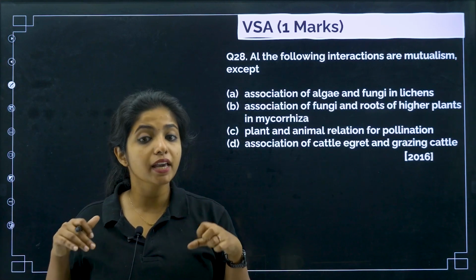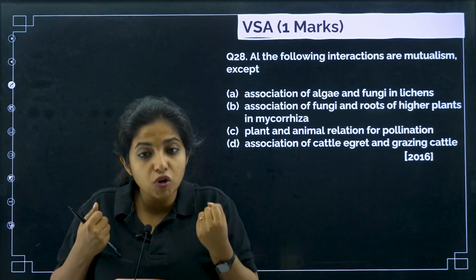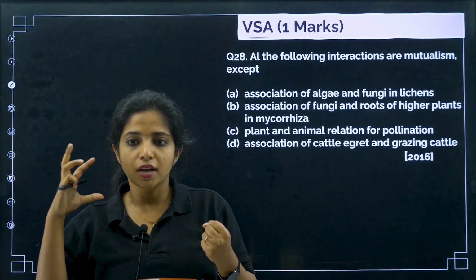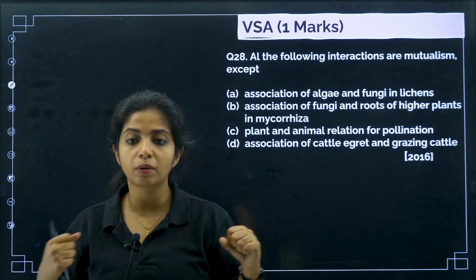What about fungi? Fungi has hyphae, and this hyphae is getting into the things, and they absorb more amount of nutrients. So the fungi is going to give nutrients, the algae is going to give food. That is how they work in lichen. So both of them are benefiting each other.